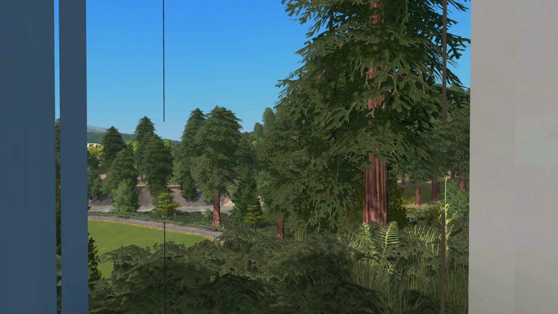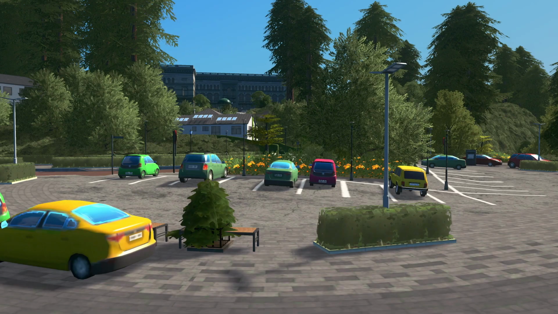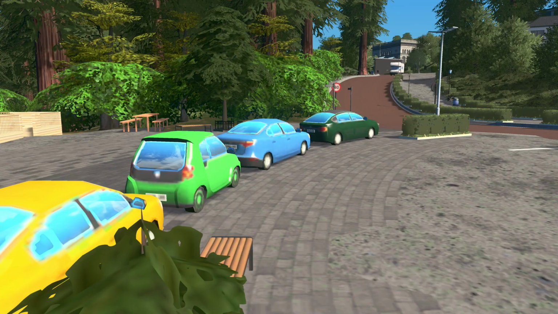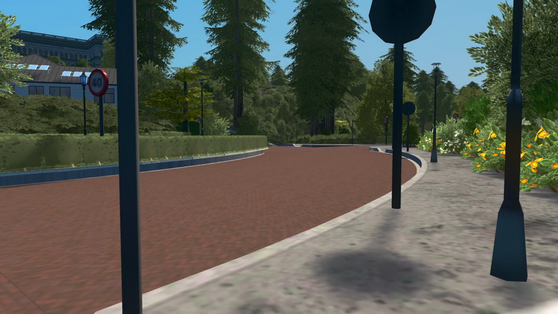You can see the river, you can see the park a little bit, lots of trees, so that's pretty good as well. They got some visitor car parks out there, they can park on the street. Yeah, so that's good. What's the speed limit? It's 40 kilometers an hour.